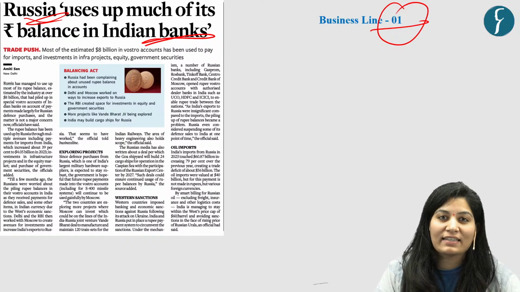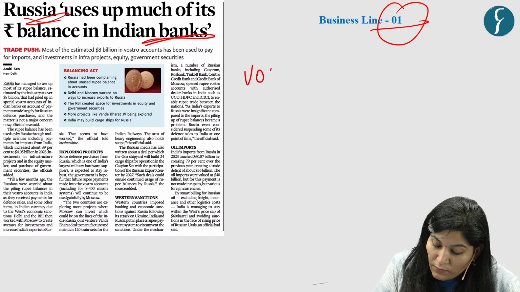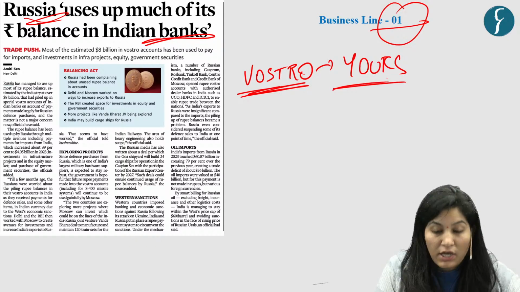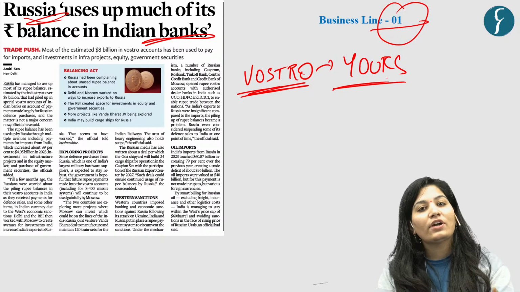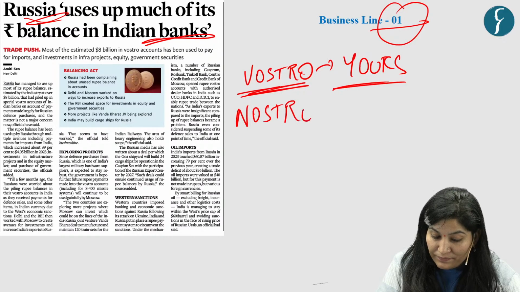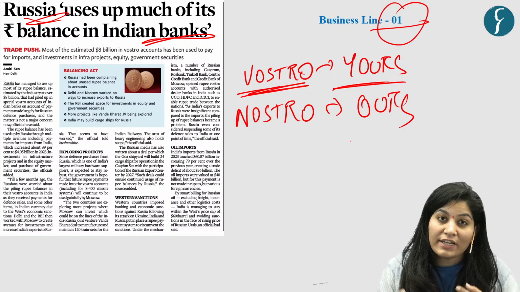So now let's see what we mean by Vostro account or Nostro account. So Vostro means yours: your account in our book. And Nostro means ours: our account in your book.